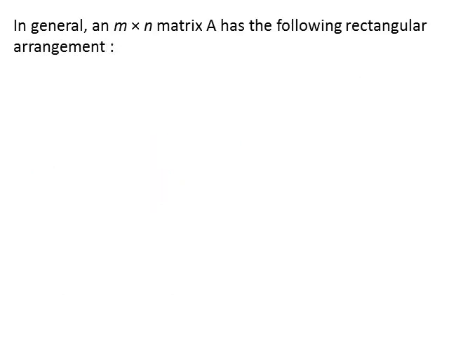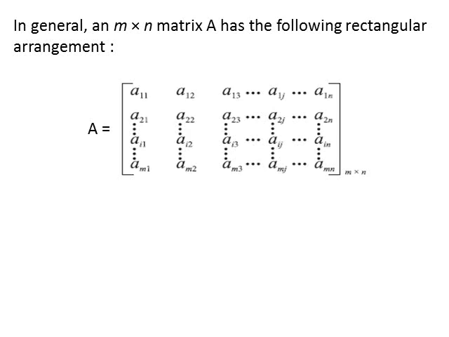Let's discuss the general representation of a matrix. A matrix A of order m by n has the following rectangular arrangement. In general, a matrix is represented by a capital letter and elements of a matrix are denoted by a small letter of the alphabet along with two suffixes. The first indicates the row and the second indicates the column in which the element appears. For example, here A23 represents the element lying in second row and third column.